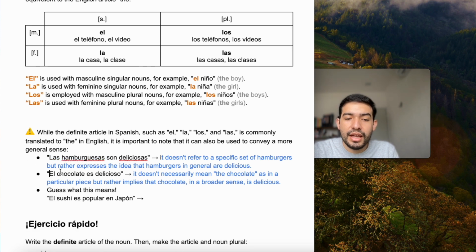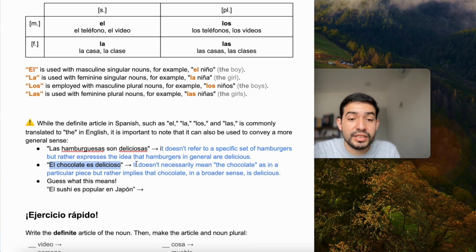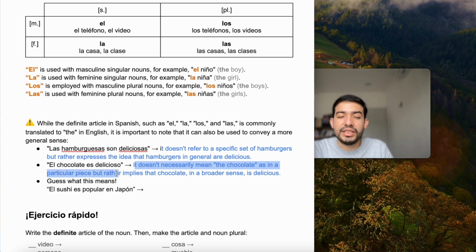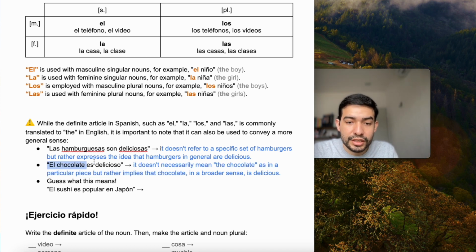Then, el chocolate es delicioso. Same thing happens here. It doesn't necessarily mean the chocolate as in a particular piece, but rather implies that chocolate, in a broader sense, is delicious. So we're not saying the chocolate is delicious, but chocolate in general is delicious.